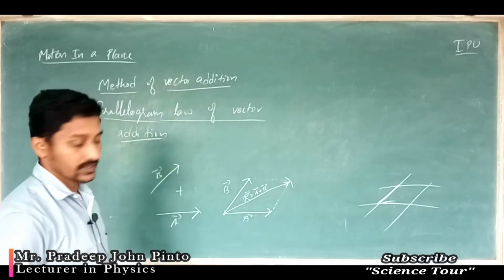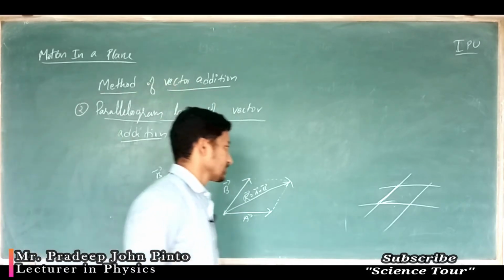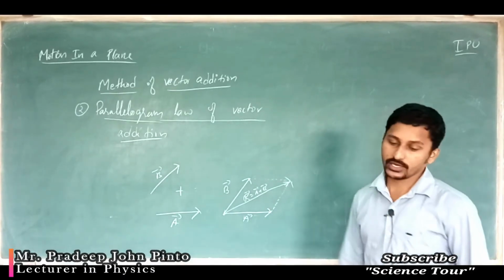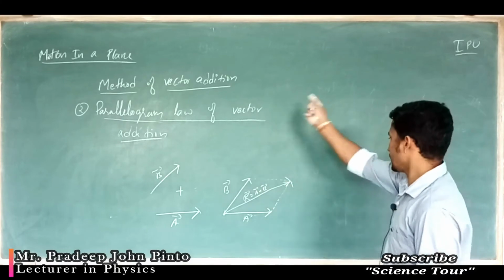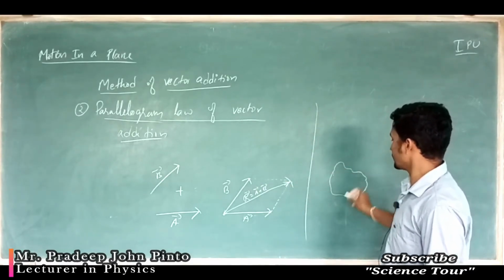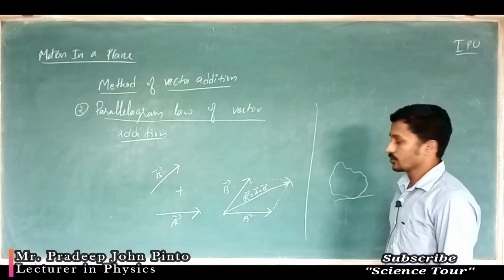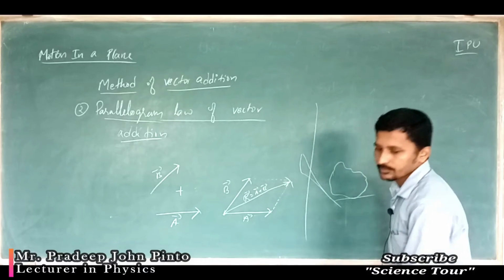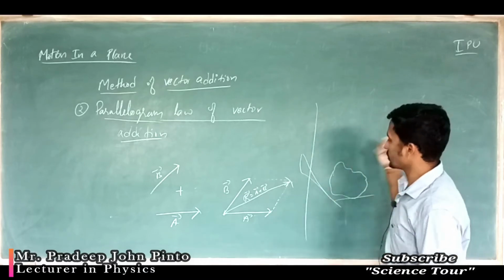So this is the thing. Next I can give you an example of what we are actually going to do. You might have seen, say for example, a rock is there and you have to move it. One thing is you can use a lever, isn't it, and push it so that it can lift.